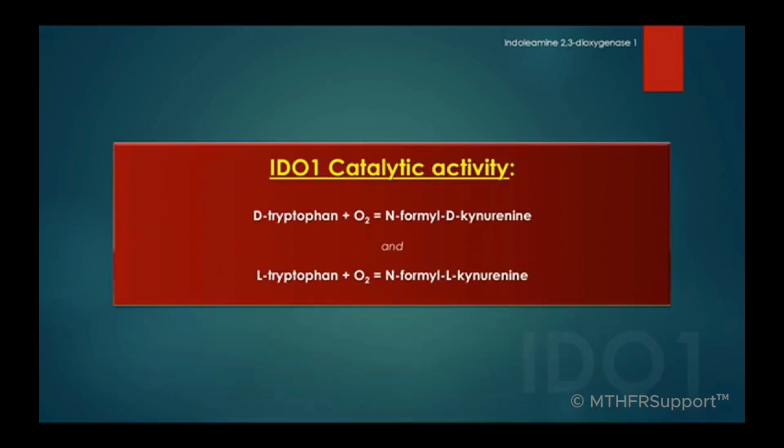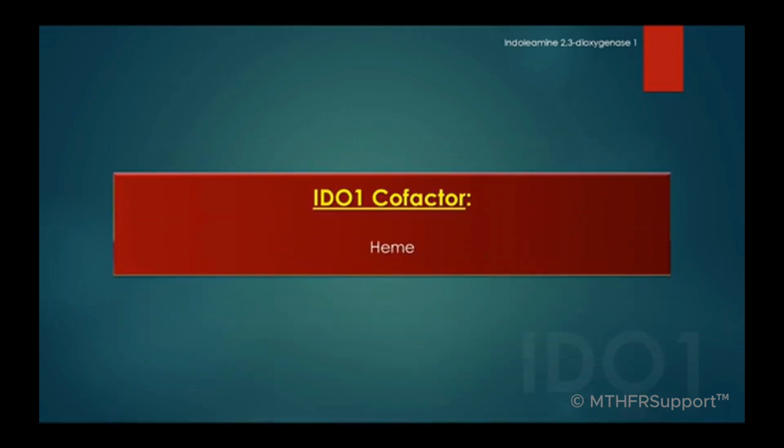The catalytic activity for IDO1 is D-tryptophan plus O2, which yields N-formyl-D-kynurenine, and L-tryptophan plus O2, which yields N-formyl-L-kynurenine. The cofactor is heme.